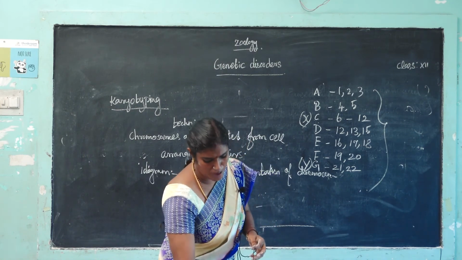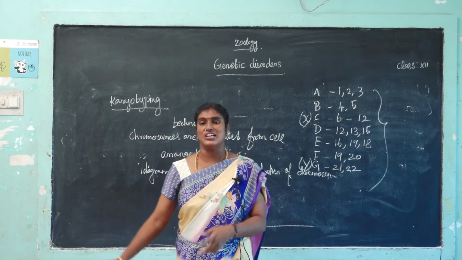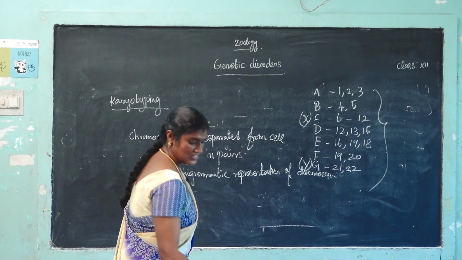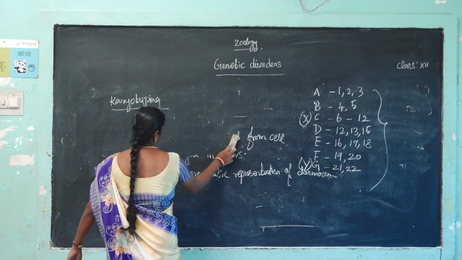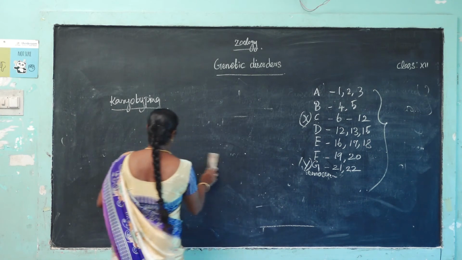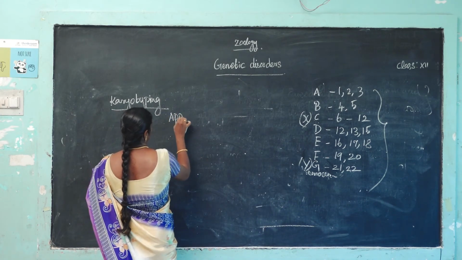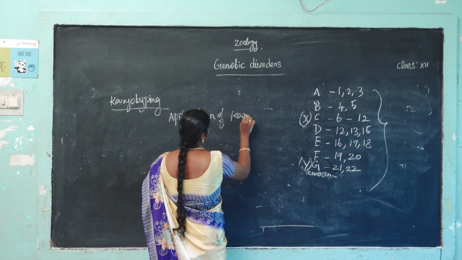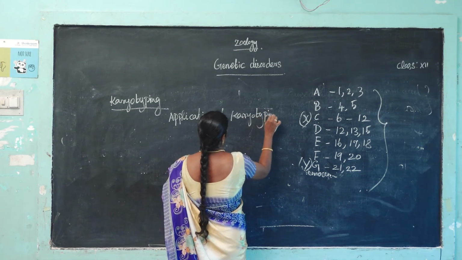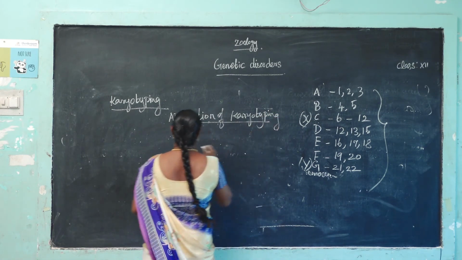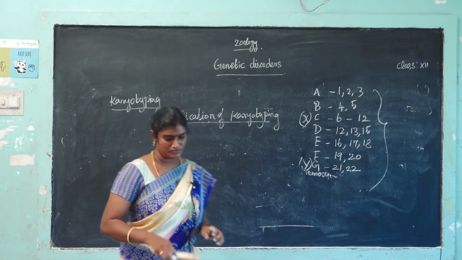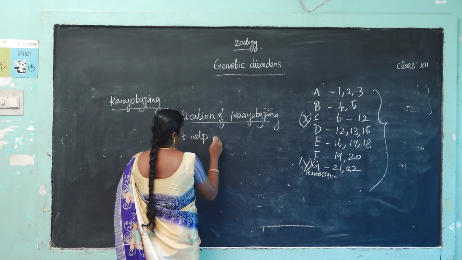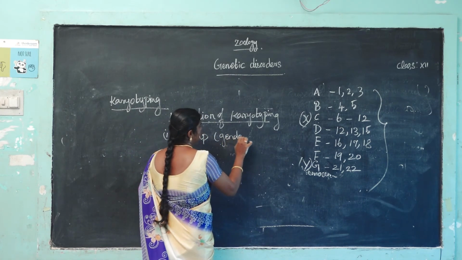Next, what are the applications of karyotyping? First, it helps in gender identification.